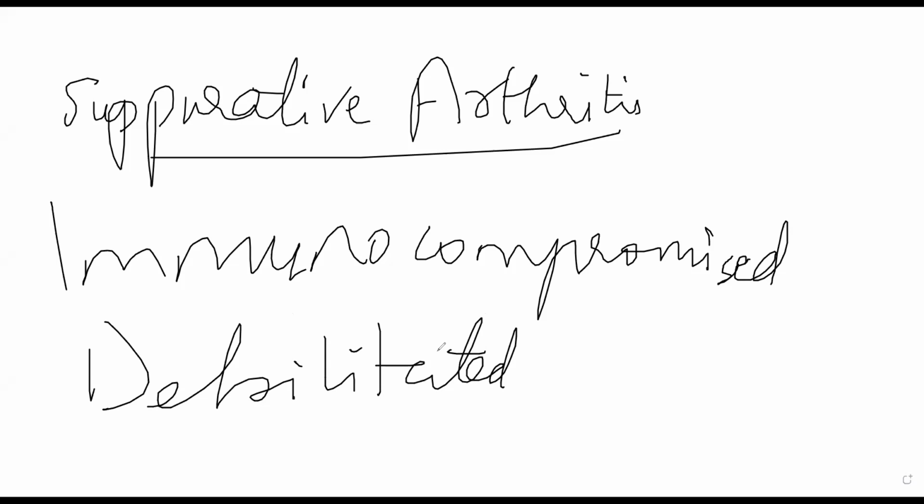It will affect a single joint rather than multiple joints. Okay? Polyarticular means multiple joints are affected. Monoarticular means something that happens in one joint. So suppurative arthritis mostly occurs in a single joint, mostly large joints of your lower extremities, such as knee, hip, ankle. Sometimes it can occur in the upper joints as well, for example in your shoulder joint, or in your sternoclavicular joint, the joint between the sternum and clavicle. Okay, these are favorable sites essentially.